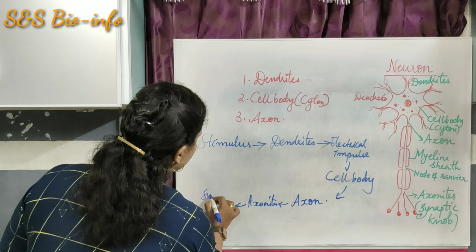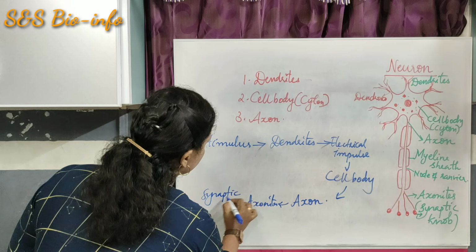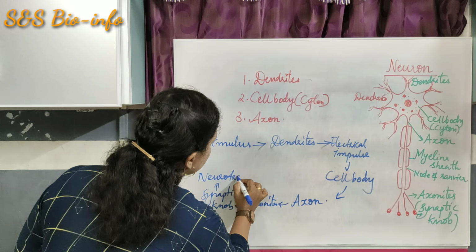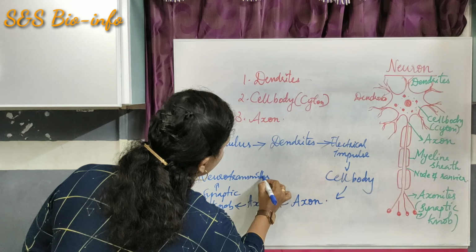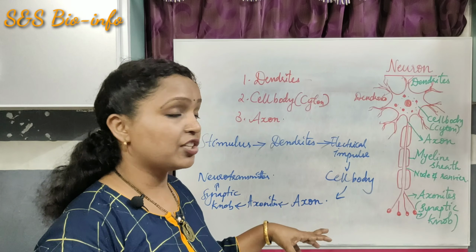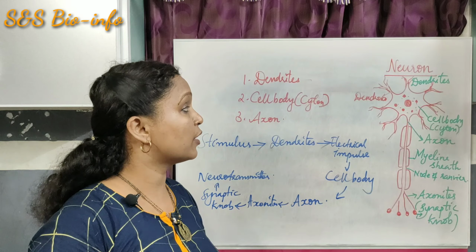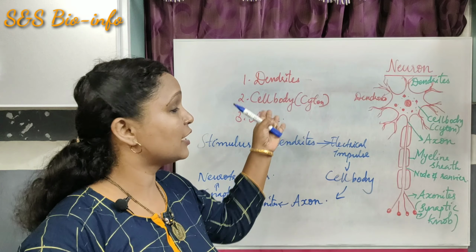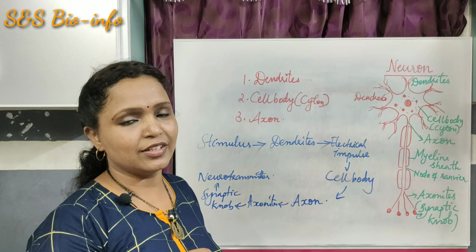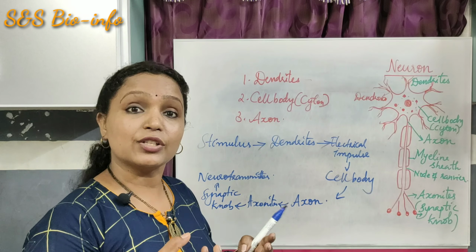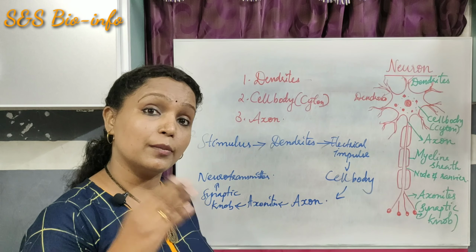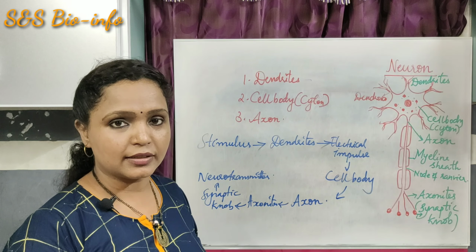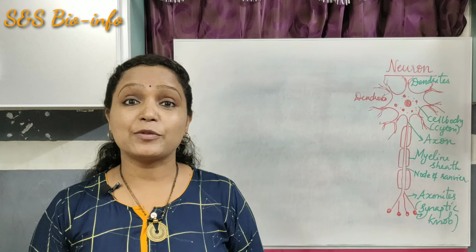The synaptic knob. The synaptic knob contains neurotransmitter. This neurotransmitter is essential for the propagation of nerve impulse from one neuron to the next neuron. Let's revise the functions of these three main parts. Dendrites receive the stimulus, the cell body analyzes or processes it, and the axon is the main conducting part of the neuron. It conducts electrical impulses. Got it?